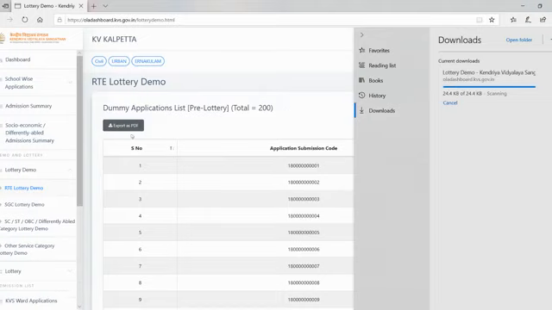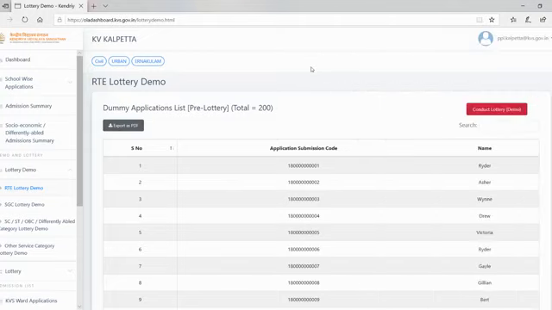So we can export and see. We can see the same thing here also, in this pre-lottery in the downloads. So this we can see in the other one also, in the original list that we are having. Just to show you that, so that is it.